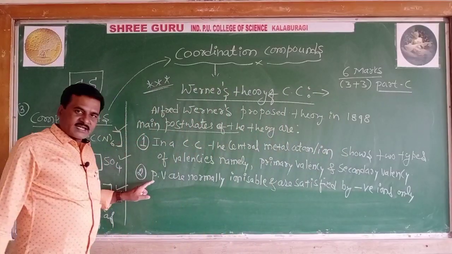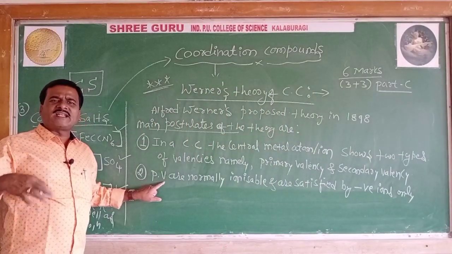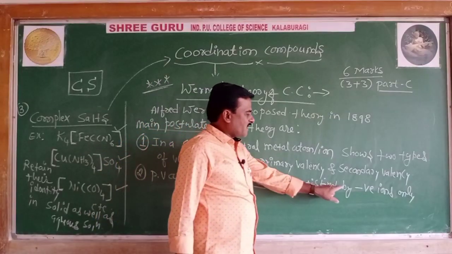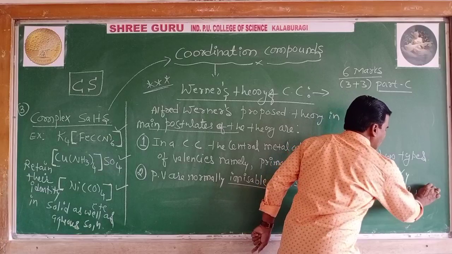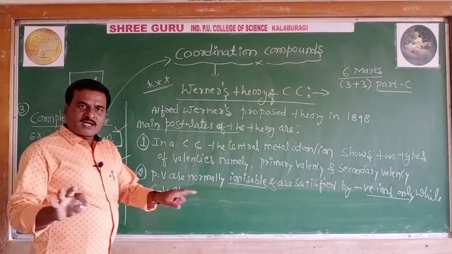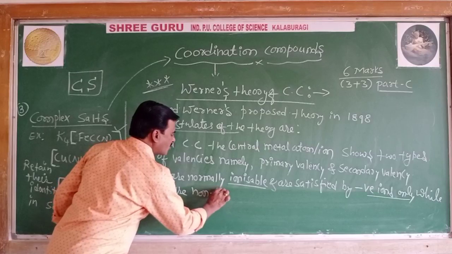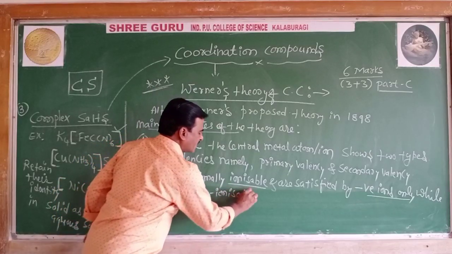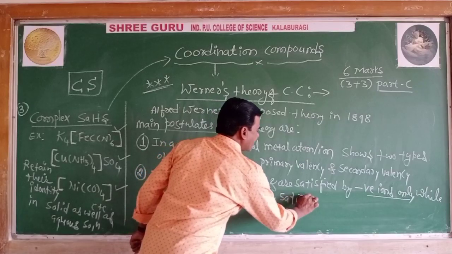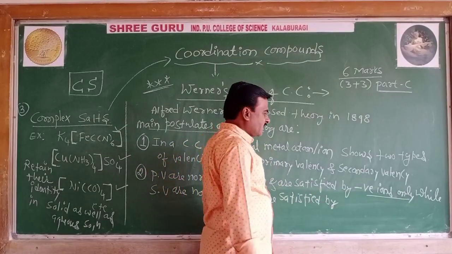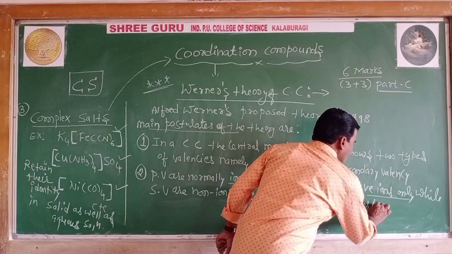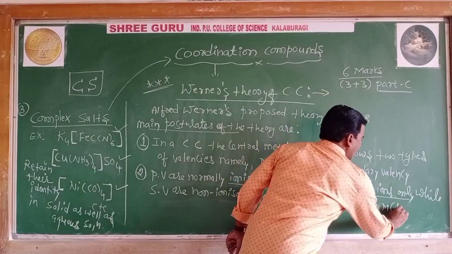I repeat, what the second postulate says: primary valencies are normally ionizable and are satisfied by negative ions only, while secondary valencies are non-ionizable and are satisfied by negative ions or neutral molecules which are called ligands.